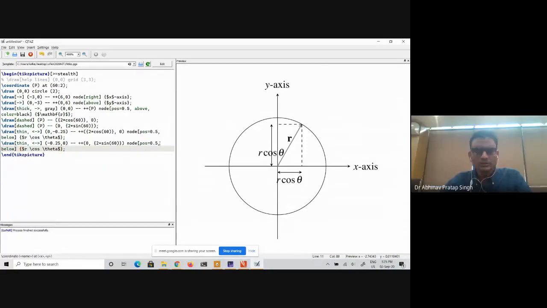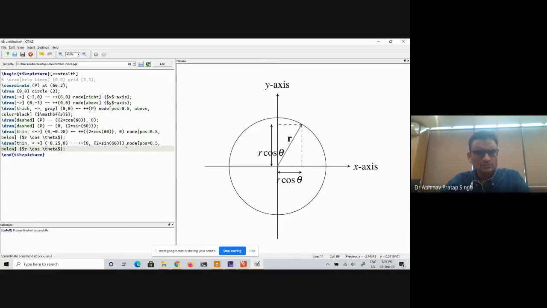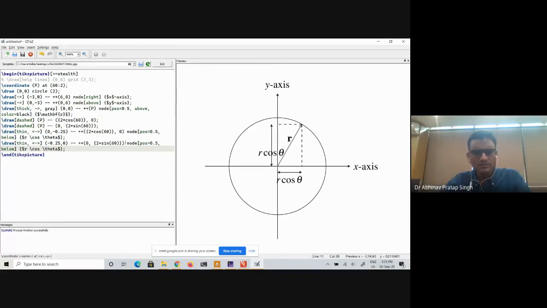Yes, sir. Like 0.25, comma 0. Where? The coordinates, sir. I actually only copied this part. Can you see my screen? Yes, sir. I'm asking that in this particular code, should I change something? For example, I don't want r cos theta here. I want r sin theta.